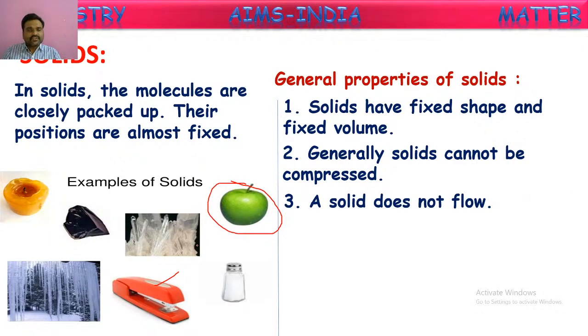A solid does not flow. That means they cannot move by themselves until and unless some external force is applied on them. If we take some mobile or duster and keep it on the bench, it won't move itself unless we apply some force on it. That means they cannot move on their own. That is why we say they are rigid, they cannot flow.